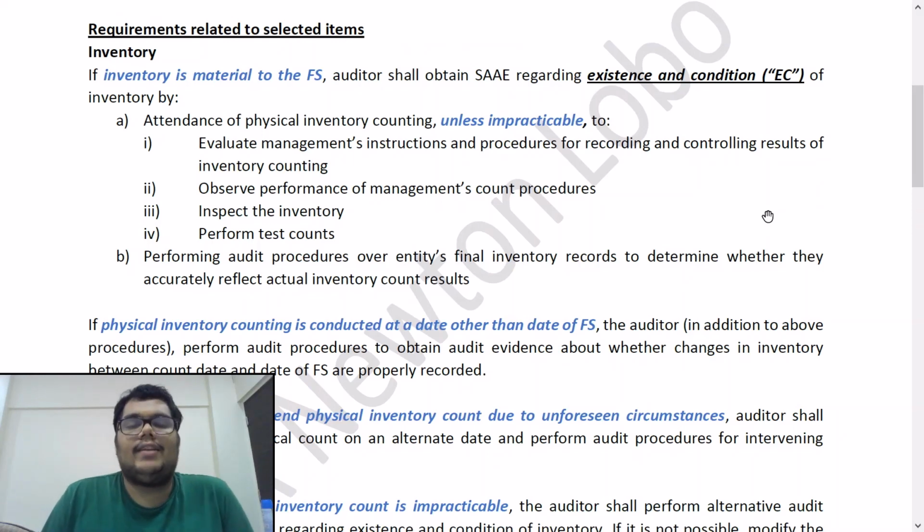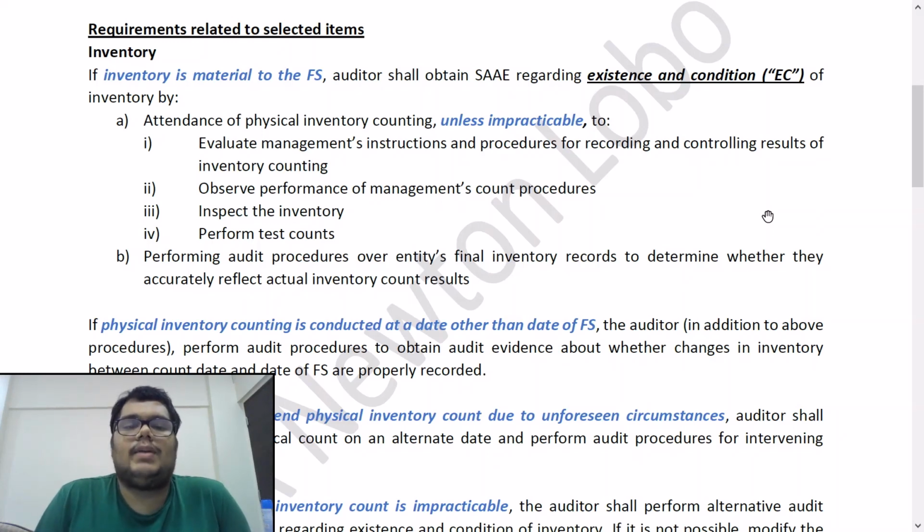First point is if inventory is material to the financial statements. Now there can be two cases. Inventory could be a very minuscule amount, it may be completely immaterial, and in that case, you don't need to apply all these procedures. Only when it is a material item to the financial statements, only then you need to follow all of this.